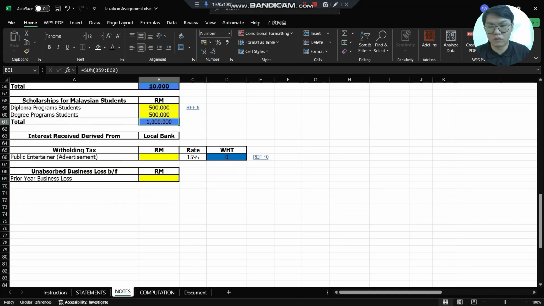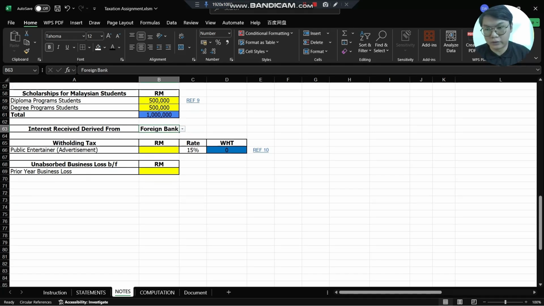Next, interest received derived from. We have 2 options here, either local or foreign bank. In this case, we select foreign bank. Next, withholding tax. We have created a scenario where our company invites a public entertainer to make an advertisement on our product with a payment of 300,000. With the rate of 15%, the withholding tax is 255,000.